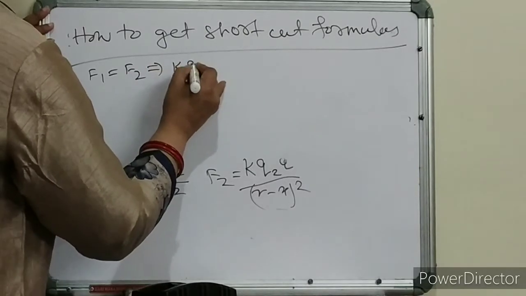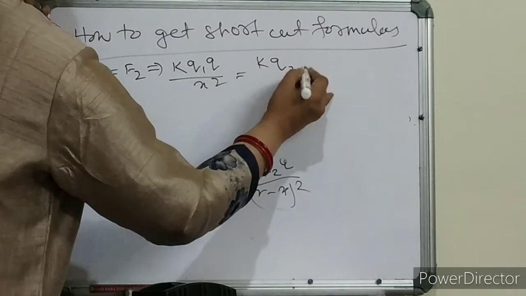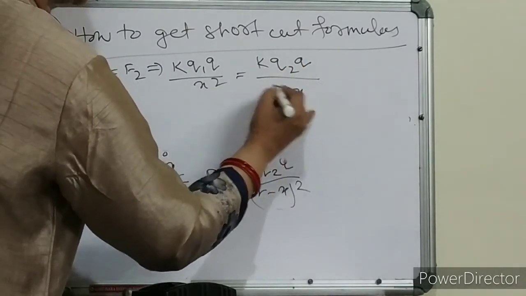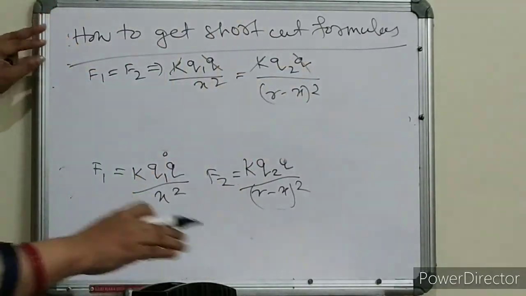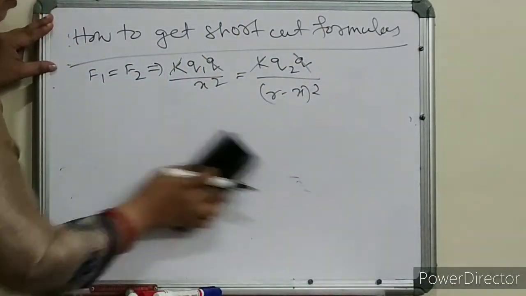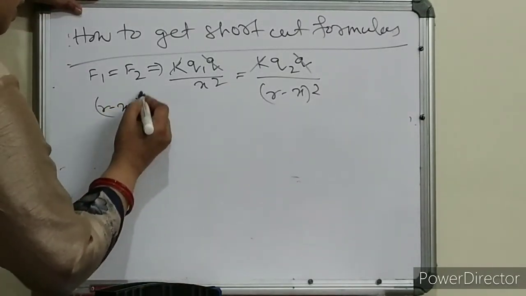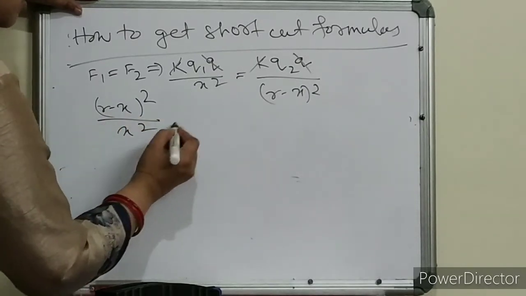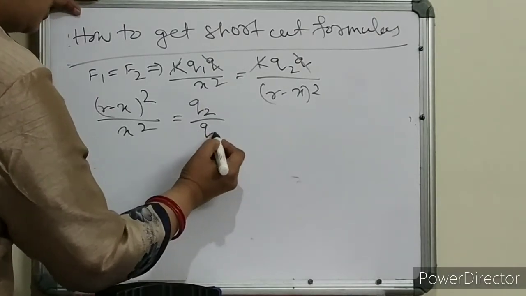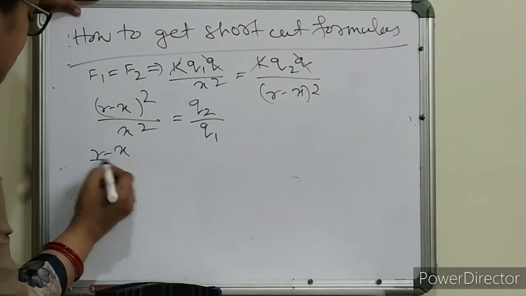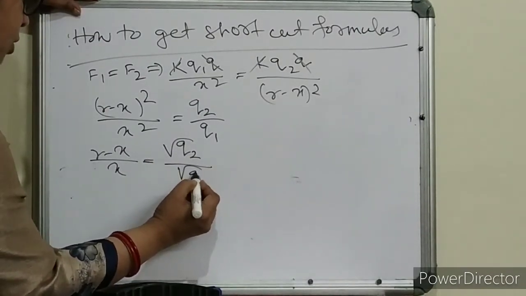That means k q1 q by x square is equal to k q2 q by r minus x whole square. So k gets cancelled, q gets cancelled. So r minus x whole square divided by x square is equal to q2 by q1. So r minus x by x is equal to root over q2 by root over q1.